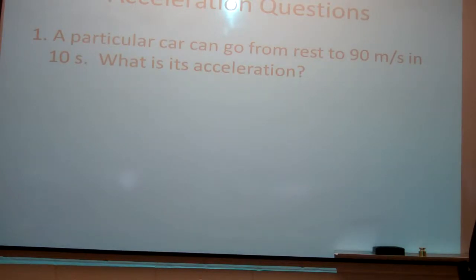A particular car can go from rest to 90 meters per second in 10 seconds. What is its acceleration? What's the change in velocity? Went from 0 to 90, so what's the change in velocity? 90. So what's the acceleration? 9. So it's just the change in velocity over the time, so it's 90 over 10. Does that make sense, everybody?